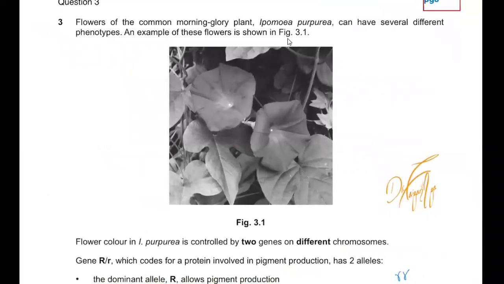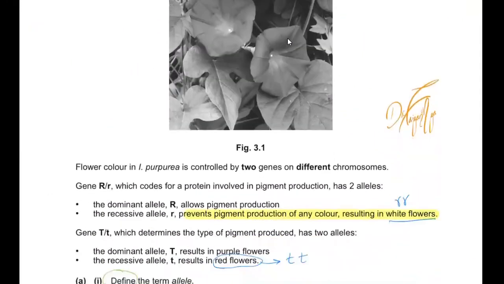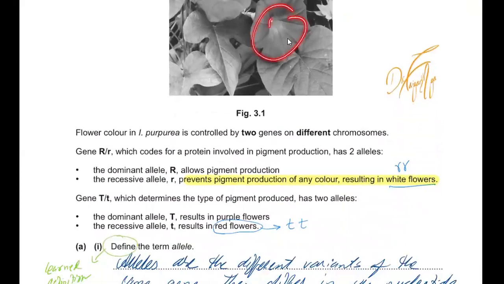This is saying this is a flower of the common morning glory plant having several different phenotypes. This name is given to you. The first name here represents the genus. The second name represents the species. So this is how we use the binomial nomenclature. Furthermore, you can see this is the flower and this is the eye in the center of the flower. This is what they are actually mentioning.